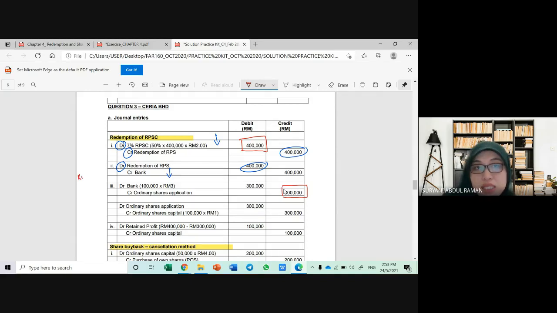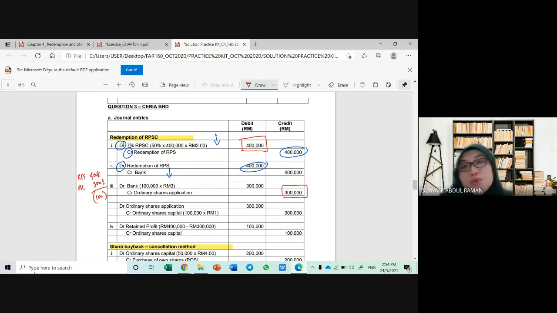Because originally you redeemed at 400,000. You issue ordinary shares at only 300,000. You still have a balance of 100,000, okay, to be topped up.